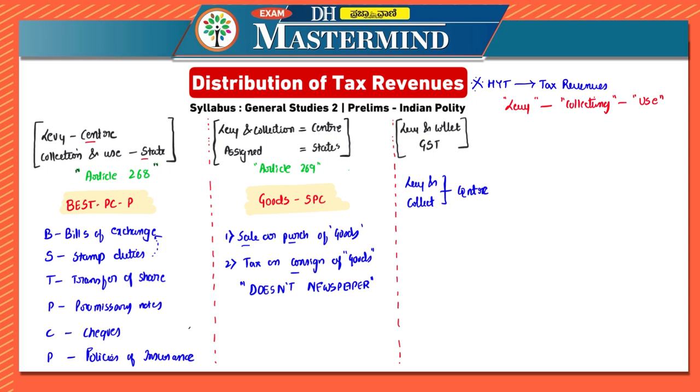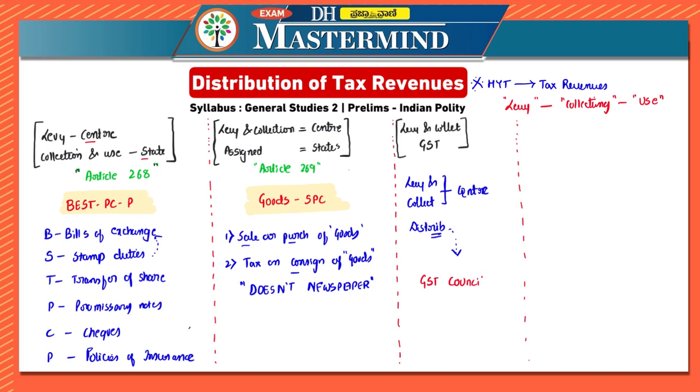Now if it is collected by the center, why should we read about the distribution of it? Correct? Now there is a catch over here. Even though they are levied and collected by the center, the distribution between center and state is provided by the GST Council.